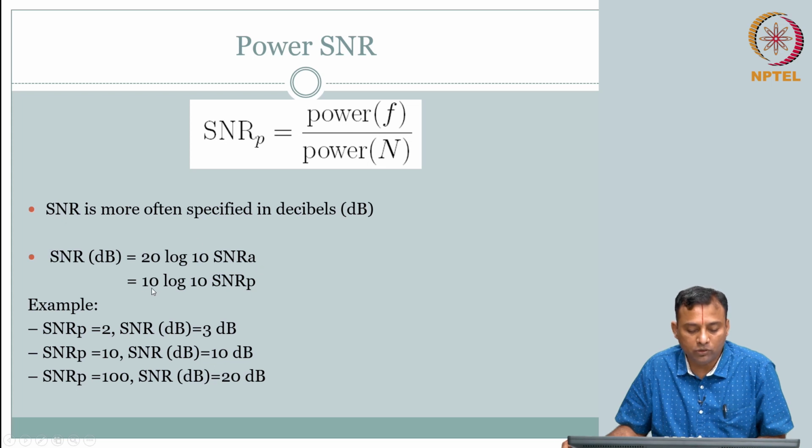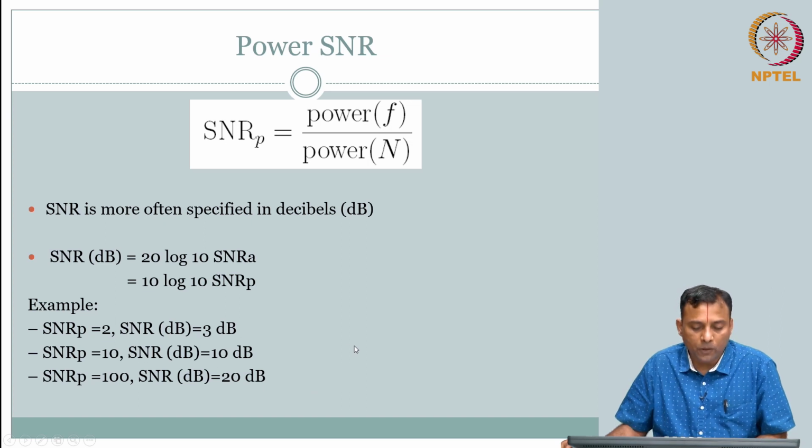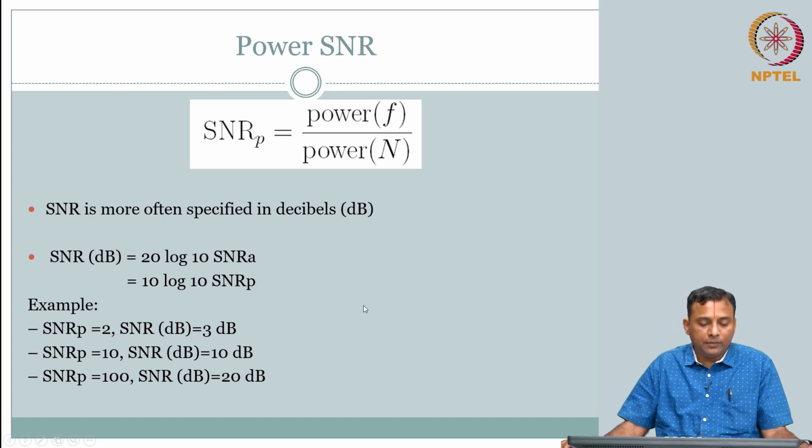So, 2 comes out, so that is your 20, so that is your 20 dB, clear. So, this is something that you need to get comfortable with. So much for signal to noise ratio, power and amplitude signal to noise ratio.